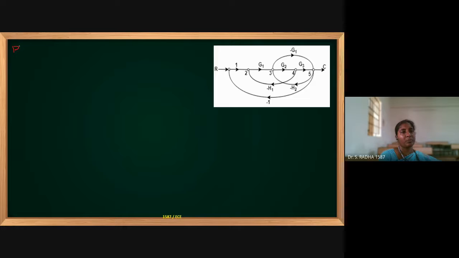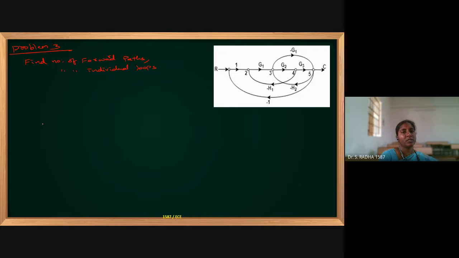I am going with problem number 3, the third question. Find the number of forward paths, comma, number of individual loops. This is our new question.